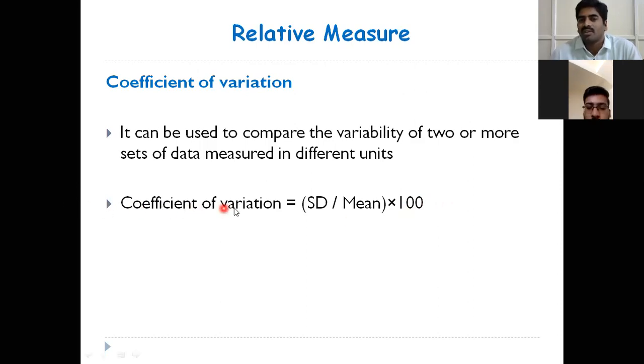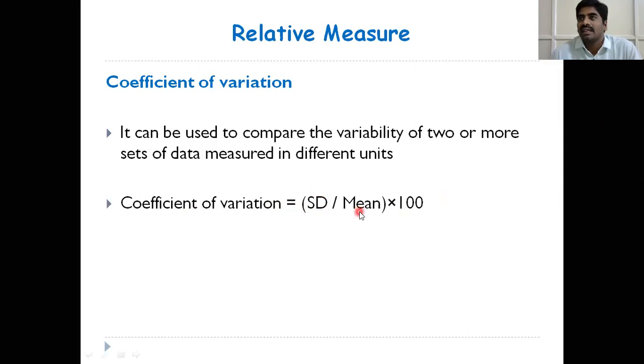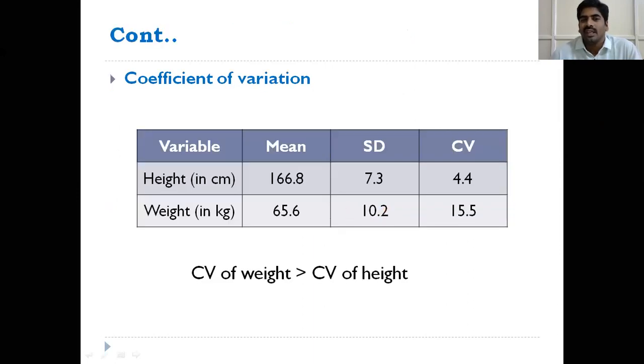What is the formula? Coefficient of variation: standard deviation by mean into 100. Here there are 2 different variables. We should not compare standard deviations directly; first we should calculate the coefficient of variation.